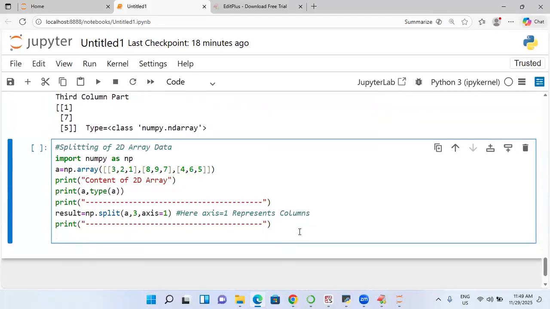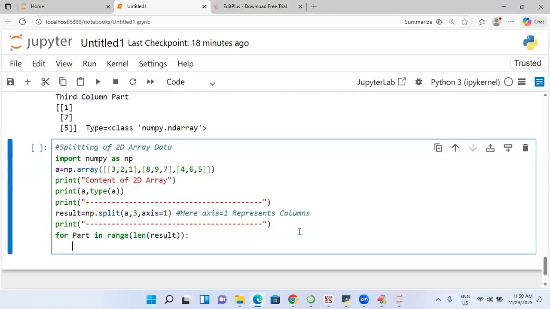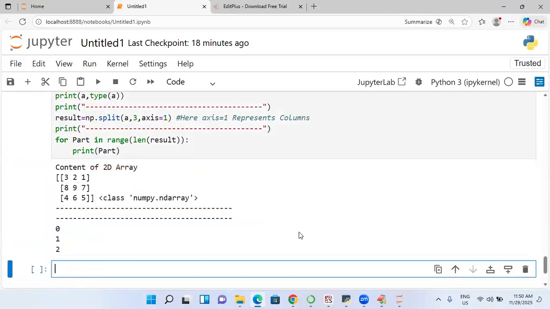It is a matter of our traditional Python code. For part in range of len of, what is this now? Len of what? Result. Len of result. What is the len of result? 3. 3 parts will be there. What is the part value printed here? It is going to print 0, 1, 2. So I will write part plus 1.